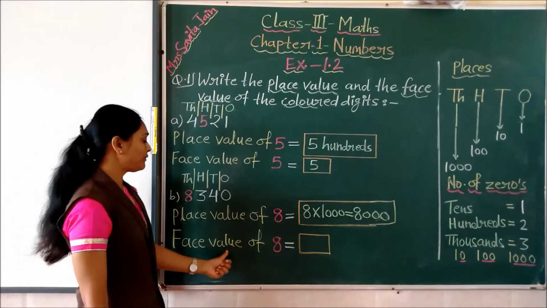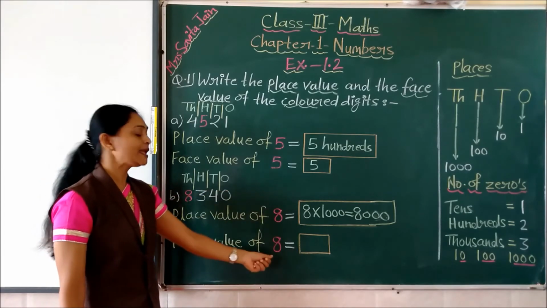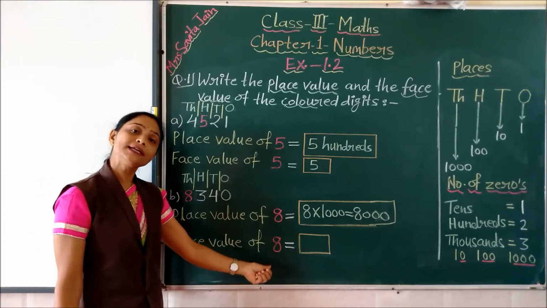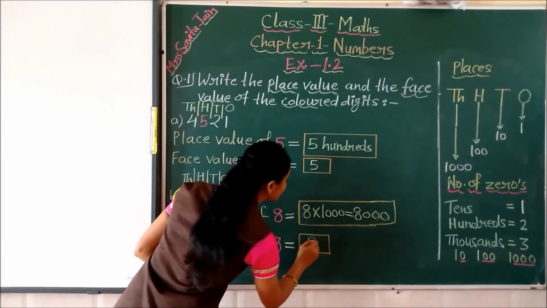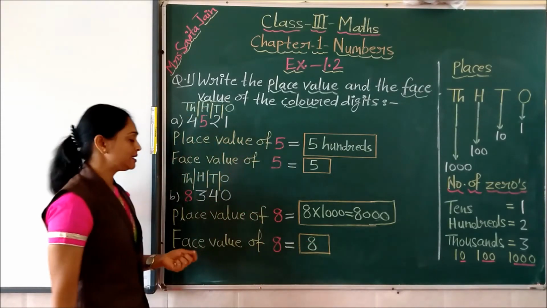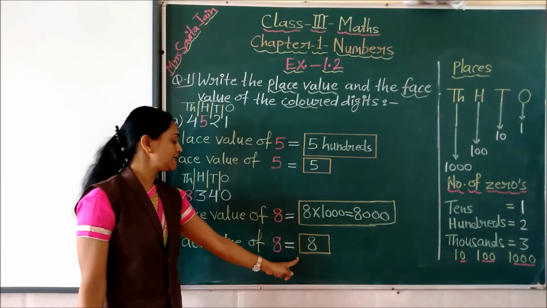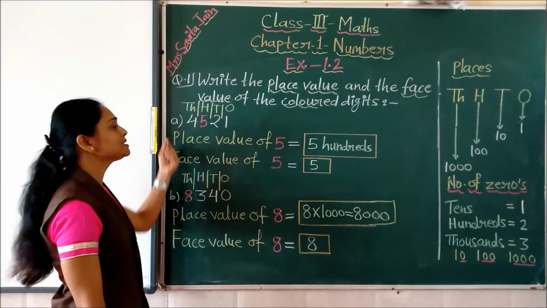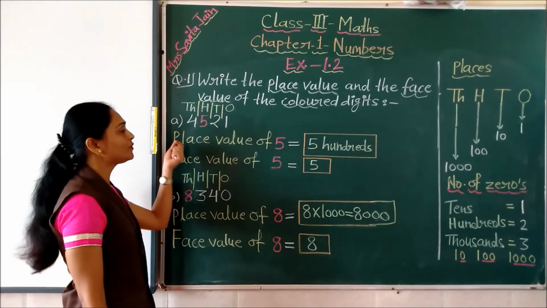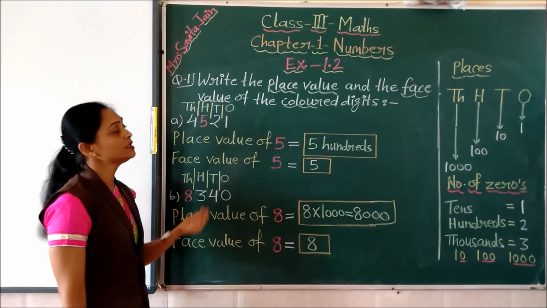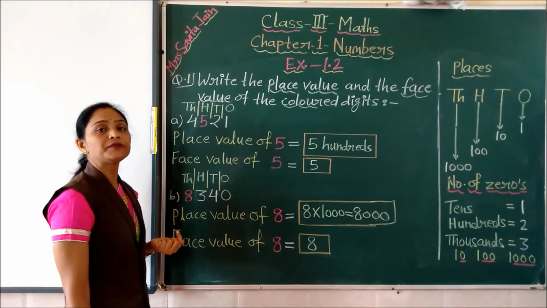Now we want to write the face value of this 8. So as we have seen here, the face value will be the value of the digit itself and the digit is 8. It means the face value will be 8 only. Yes children, it will not change according to the place. So this way you have seen it is very easy to write place value and face value of any digit in any question using those places and the values of different places.